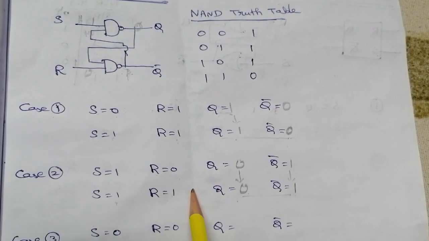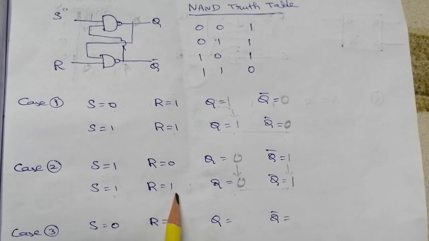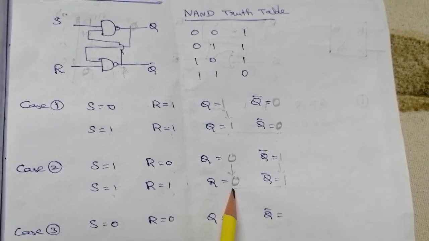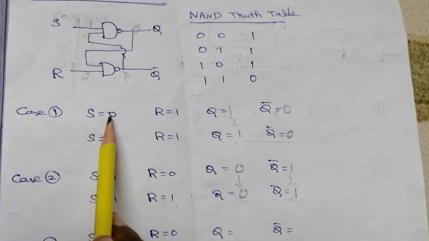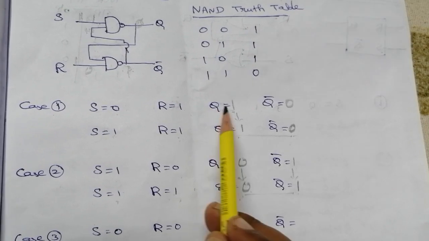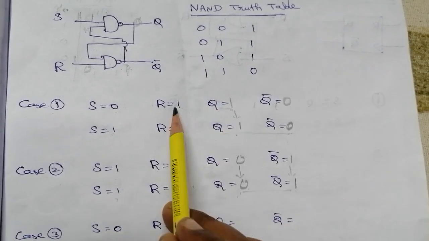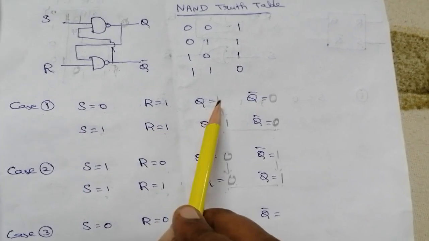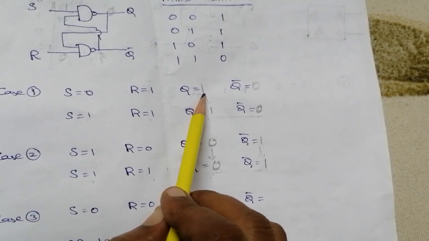According to these two cases, if both inputs are 1, then the next state will be the previous state, which means no change. And here S equal to 0, R equal to 1, then the next state is Q equal to 1, which means the reset state. S equal to 0, R equal to 1, then Q is 1.